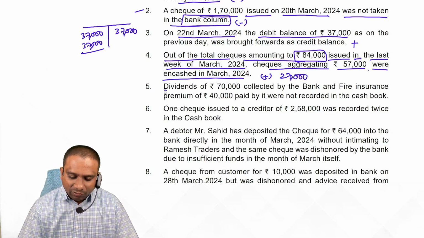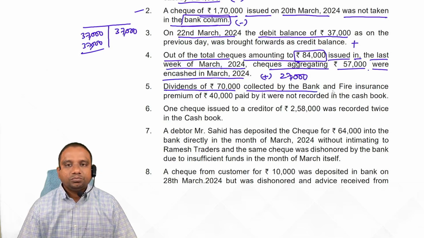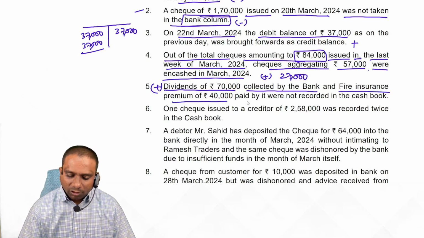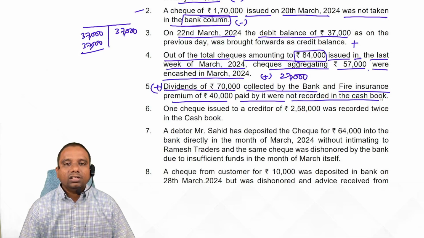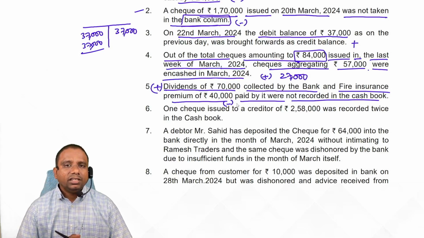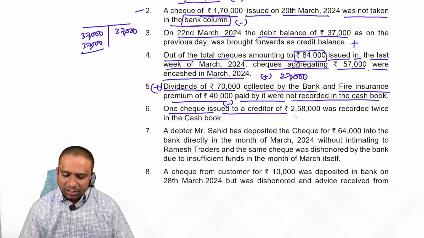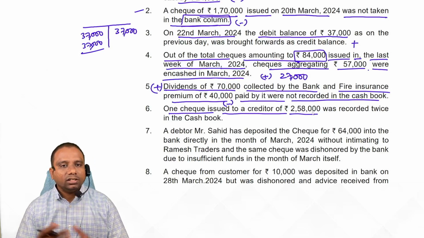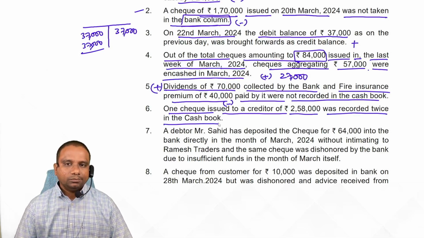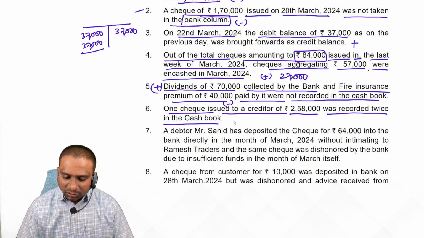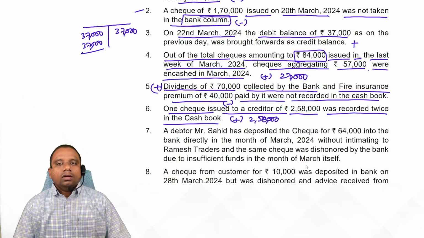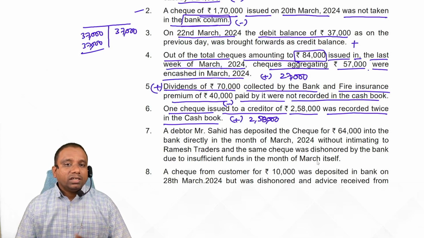Important. Next one. Dividend of 70,000 collected by the bank means bank balance increases, plus. Next, fire insurance premium of 40,000 paid by the bank was not recorded in the cash book, so simply 40,000 rupees minus, because the bank balance gets decreased. Next, a check issued to a creditor, 2,58,000. We issued a check, cash book balance decreased, but it was recorded twice in the cash book. It's a cash book error. Recorded twice, so simply what we do, add 2,58,000. Why? Because cash book balance decreases, but passbook balance increases.